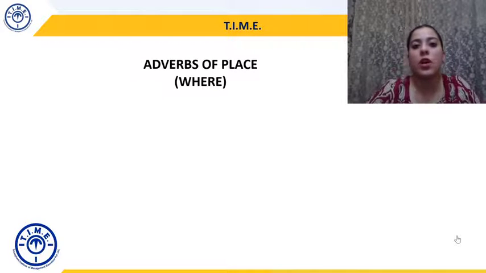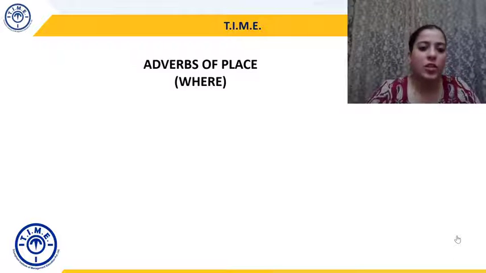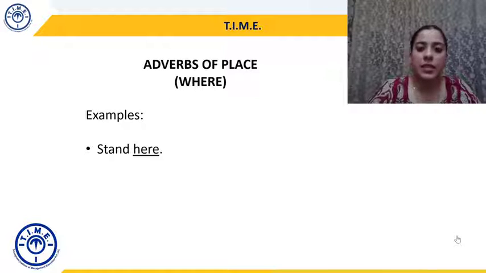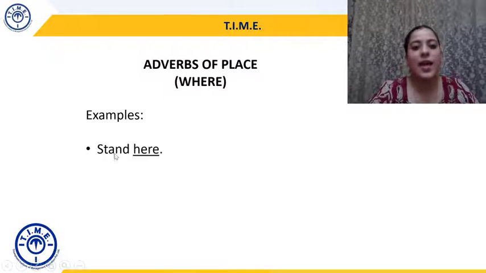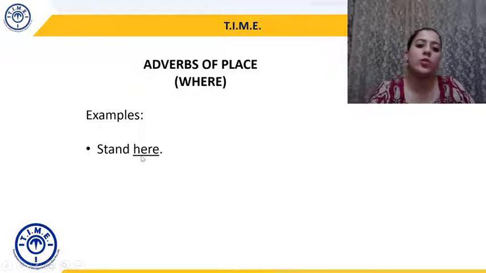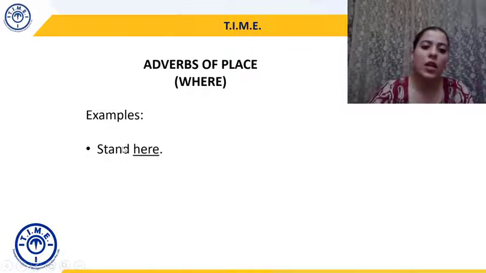These answer the question where. Where is the verb or the action happening? So let's understand with examples. Stand here. So in this sentence, stand is a verb, right? And where are you supposed to stand? Here. And that's why here becomes an adverb of place. If you can see, it very clearly is modifying a verb. So here becomes an adverb of place.